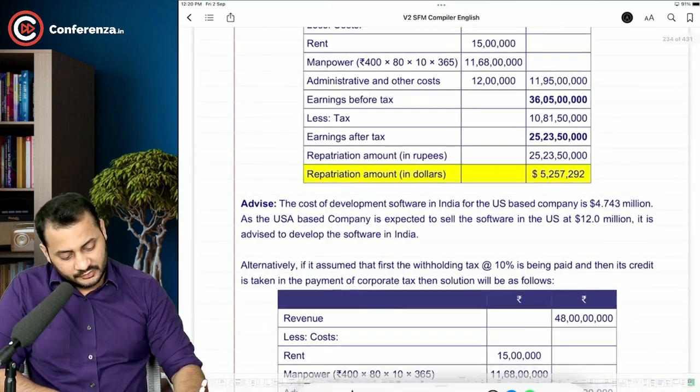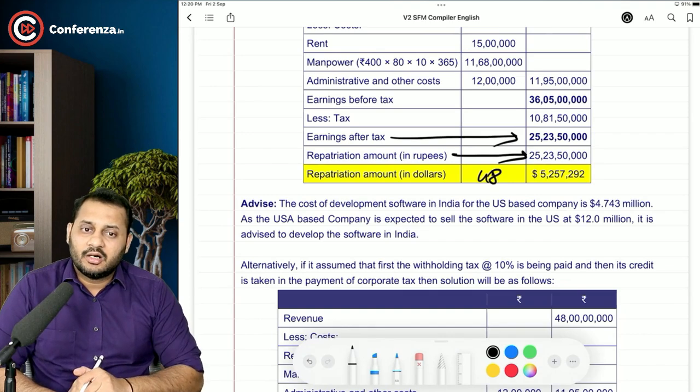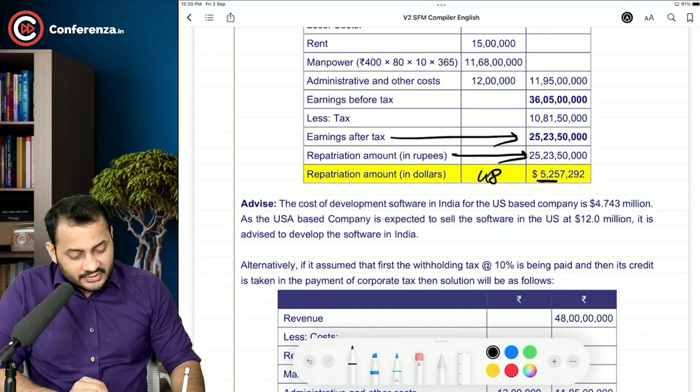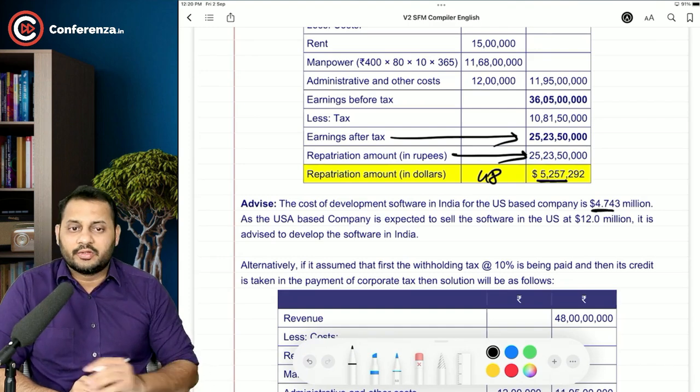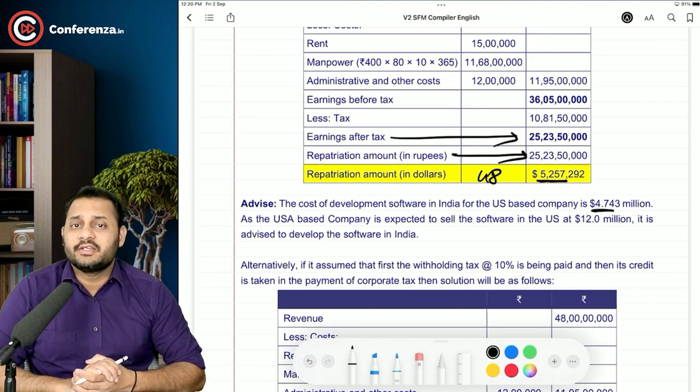See, this earning after tax will become the repatriation amount, which can be converted back to the parent company, and in this case you can see the repatriation amount is higher and the total cost is lower. Obviously you have saved on the total cost of TDS.